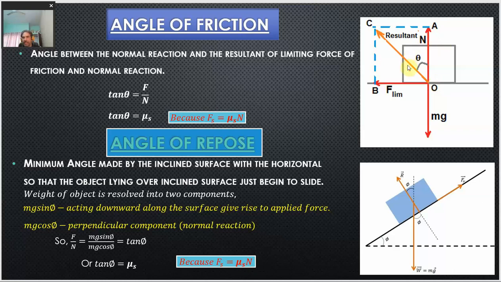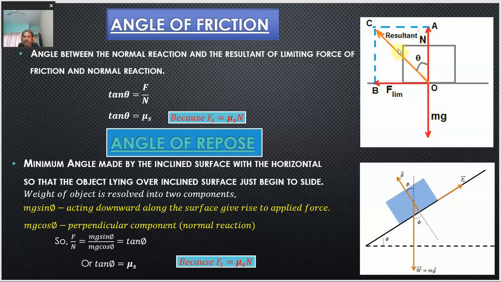So, here is the situation. Whenever an object tries to slide over the surface of another object, it may slide over a horizontal surface or over an inclined surface. So, here is the object, right, and this is the force of friction. This is the limiting force of friction, static friction, along this direction. That means the object will be moving along this direction towards the right, and the normal force always acts normal to the surface, which is equal to the weight of the object here in this case. So, what is this angle of friction?